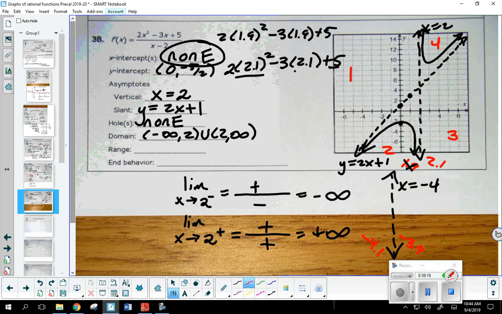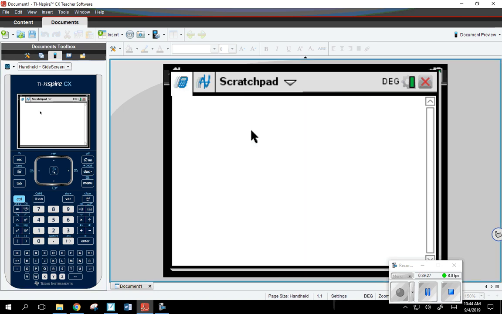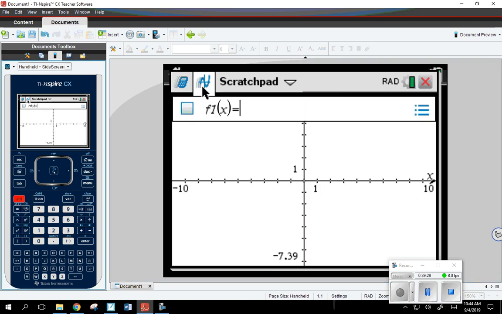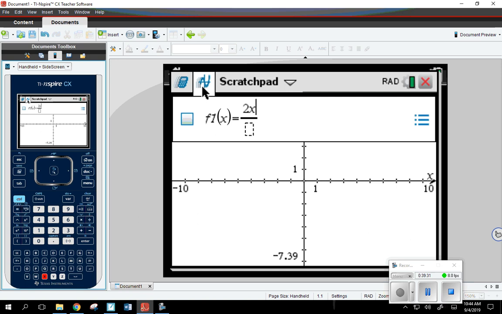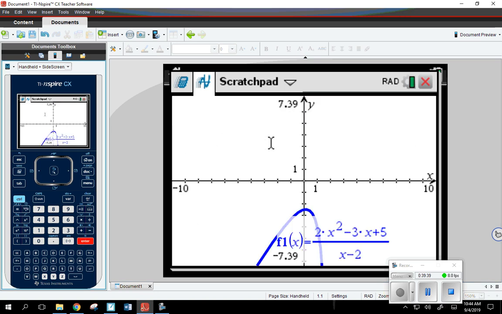Because like I said, we're definitely not going to be doing that by hand. So why don't we go ahead and plug this guy in. All right, so document B. Let's get back over here. Control divide. It was 2x squared, was it -3x plus 5, over x minus 2. Okay. So let's see how well we did.